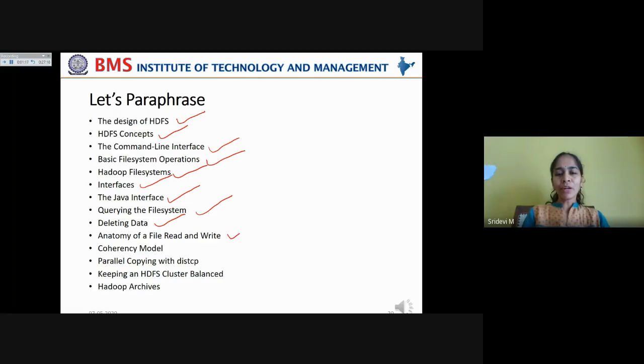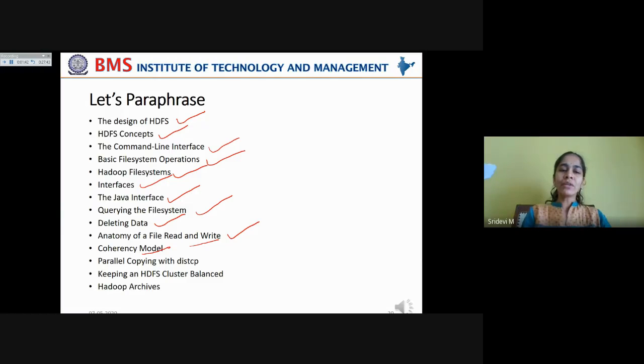And the most important topic of this chapter, anatomy of a file read and write, how the HDFS client interacts with name node and the data nodes in order to read the data from HDFS cluster or write the data to the HDFS cluster. What exactly happens in the background, that is discussed under this concept, anatomy of a file read and write.